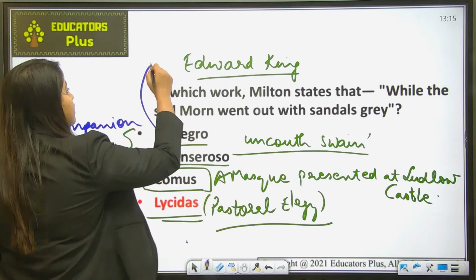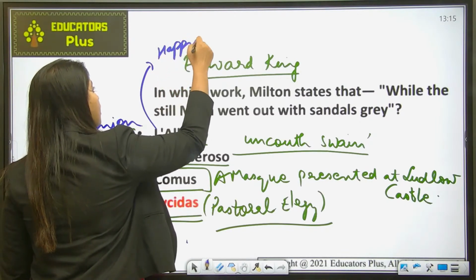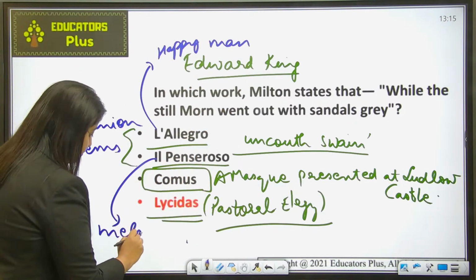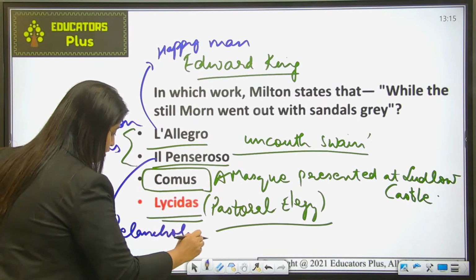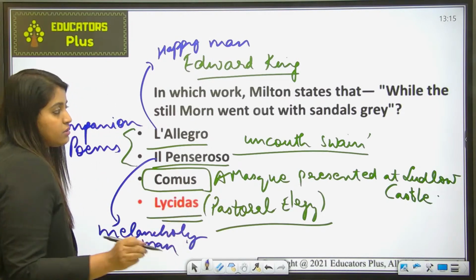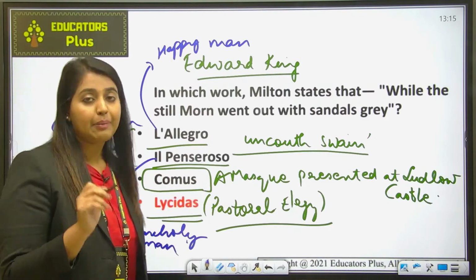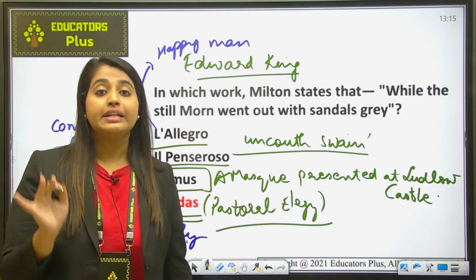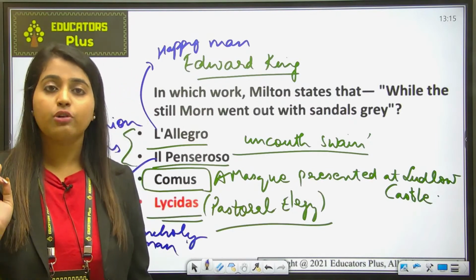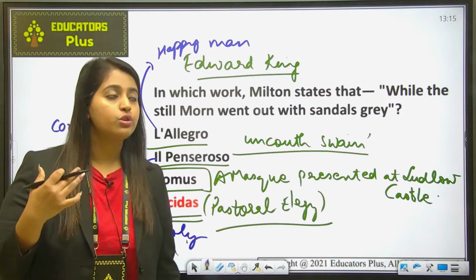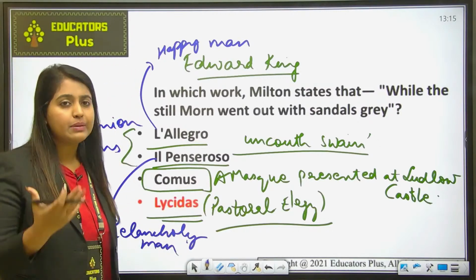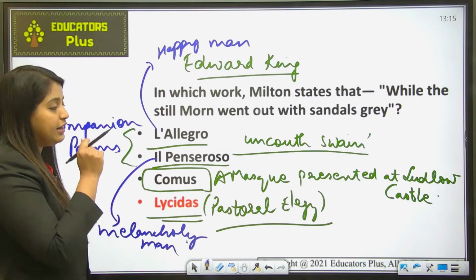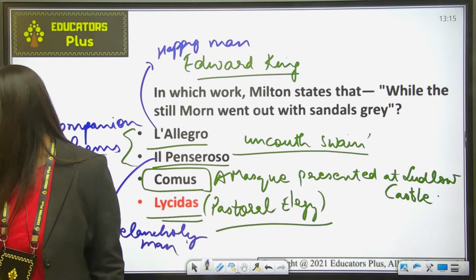So this is the happy man and this is the melancholy man. Just remember this. Allegro means happy man and Il Penseroso means melancholy man, and together they depict a similar day spent in contemplation and thought. Basically it shows the contemplation and the thought process of the author, and this is what Il Penseroso and Allegro are all about. Fine.